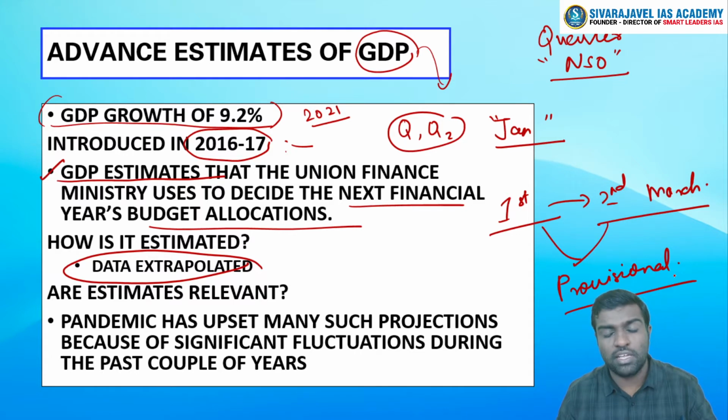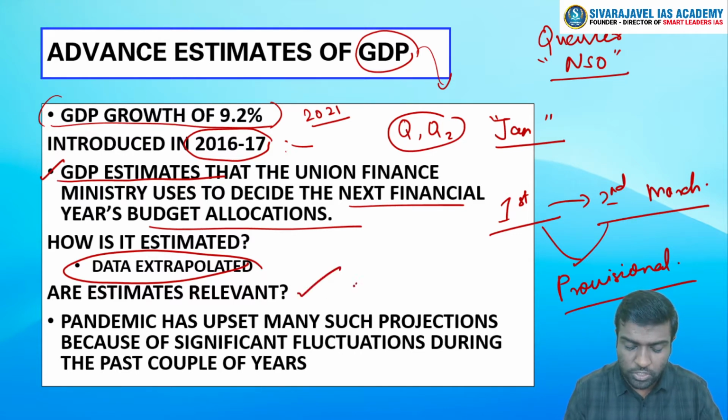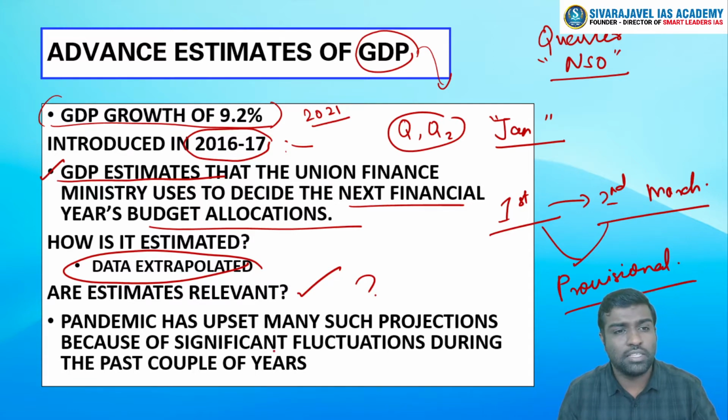So how are we going to rely on this particular data? This is one question. In 2019-20 also there was an advanced estimate. But most of the advanced estimates failed to rightly project India's growth because they could not foresee the pandemic-related lockdowns or restraints.